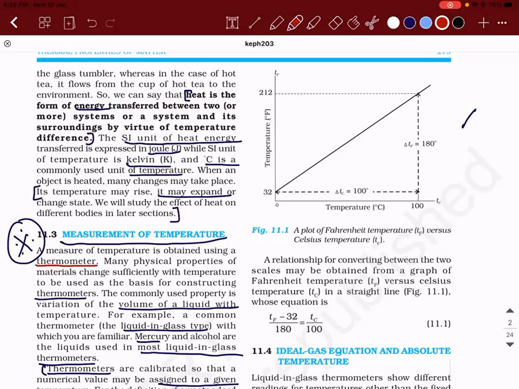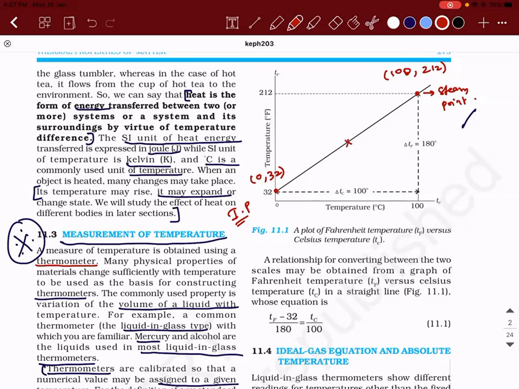If you observe this graph, the coordinate of this point is (0, 32), where 0 is in degrees Celsius and 32 is in degrees Fahrenheit, and this point is called the ice point. Here the temperature is (100, 212), and this would be the steam point.